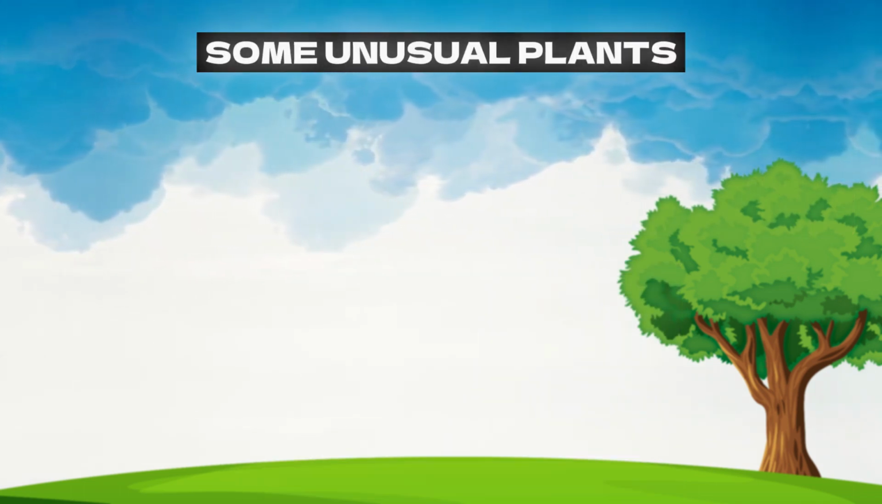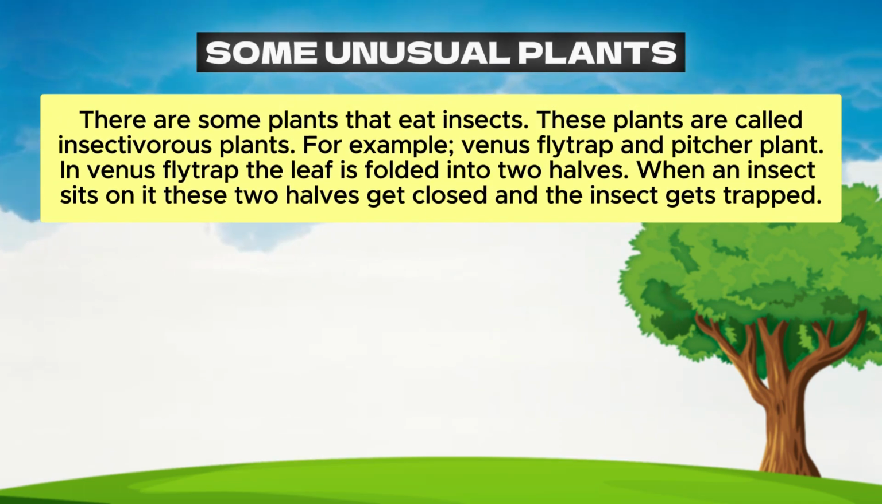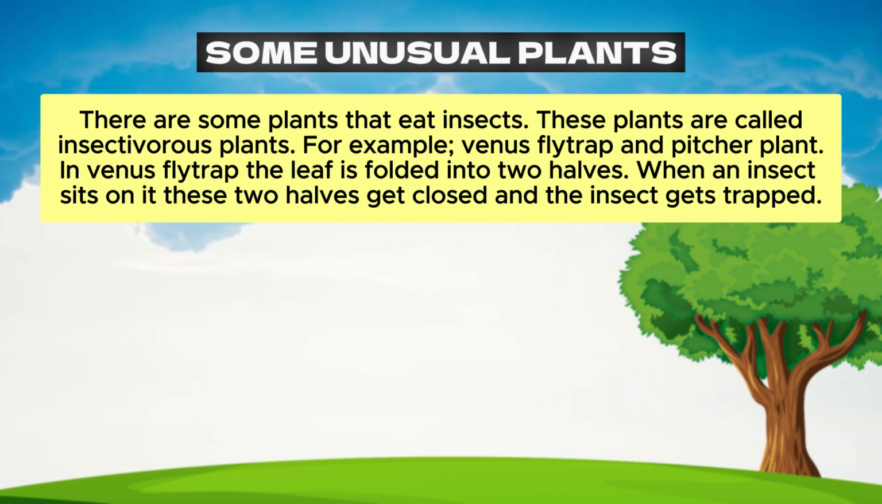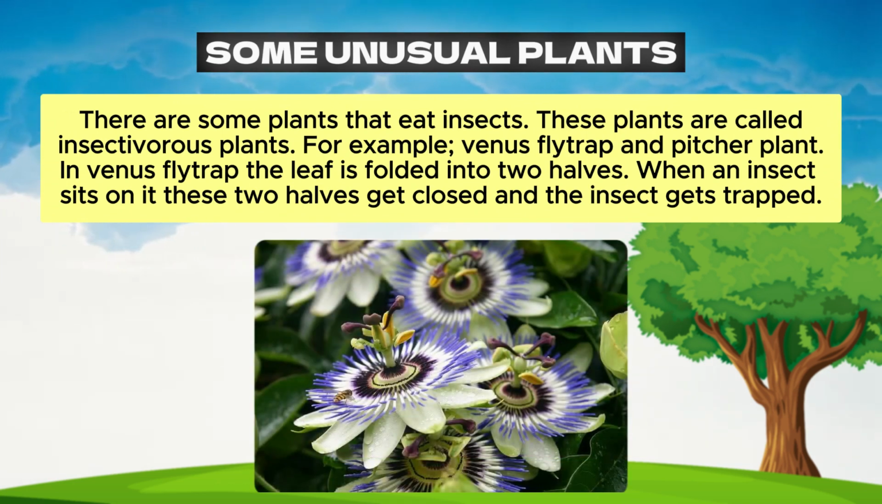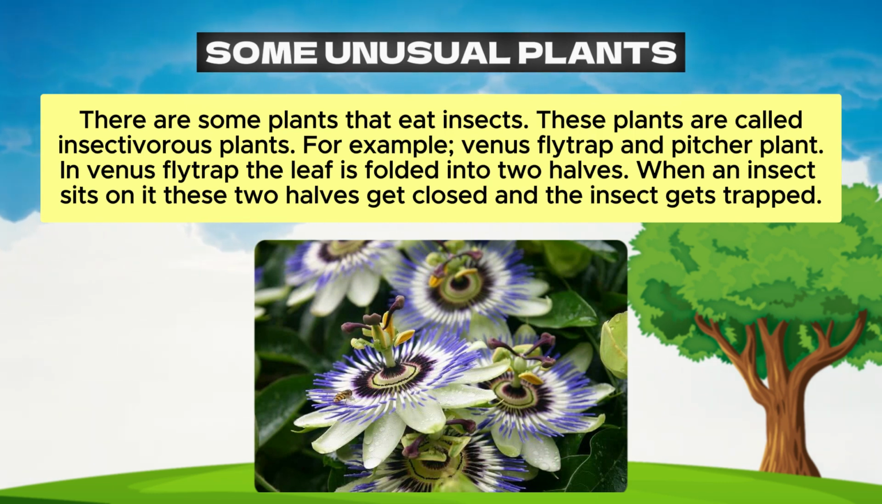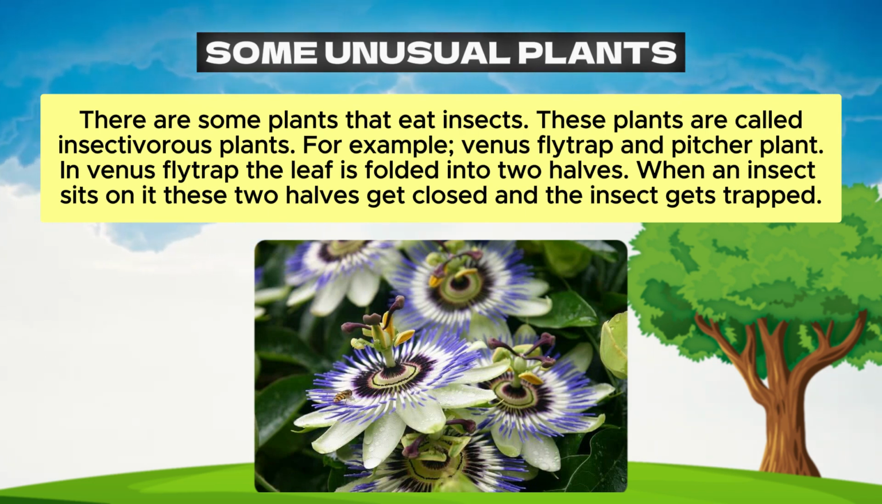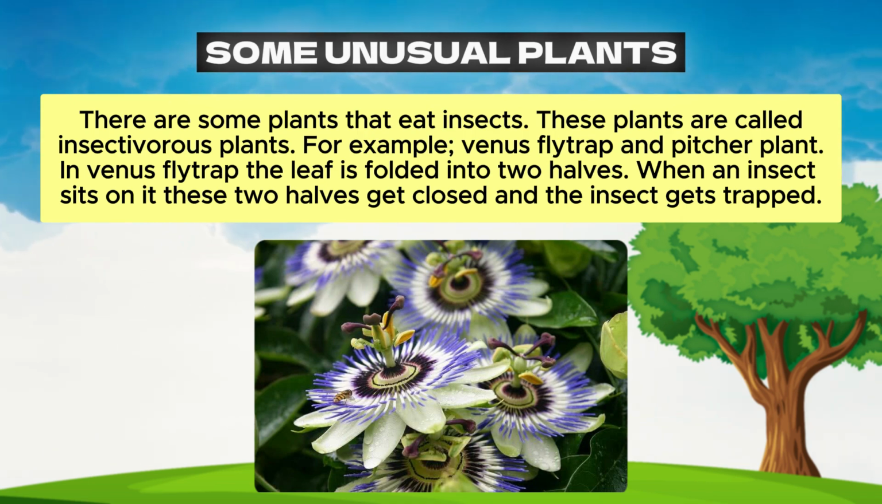Some unusual plants. There are some plants that eat insects. These plants are called insectivorous plants. For example, Venus flytrap and pitcher plant. In Venus flytrap, the leaf is folded into two halves. When an insect sits on it, these two halves get closed and the insect gets trapped.